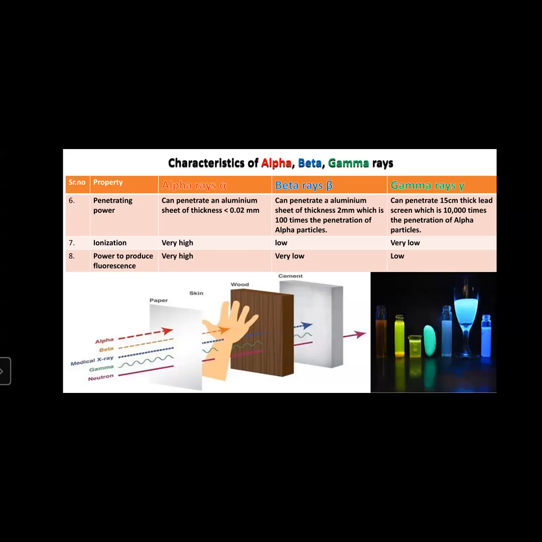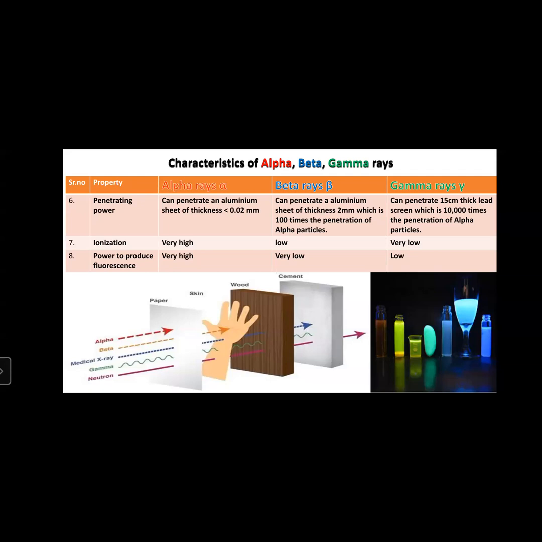Through wood, the X-ray, gamma rays, and neutron rays pass through. Next is a cement block. When cement is kept in between, X-rays are also blocked by the cement block, and gamma rays are also blocked. So this is the penetrating power.